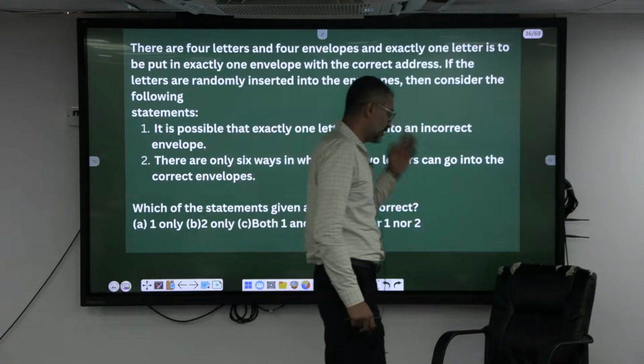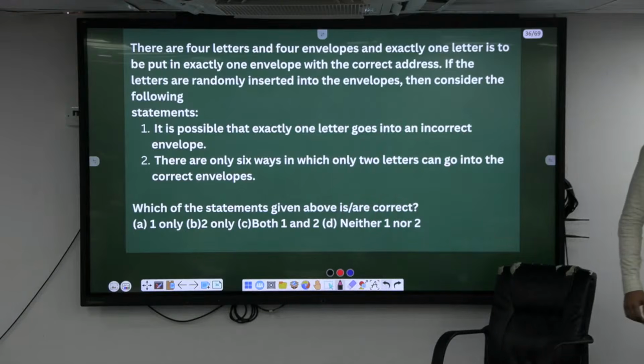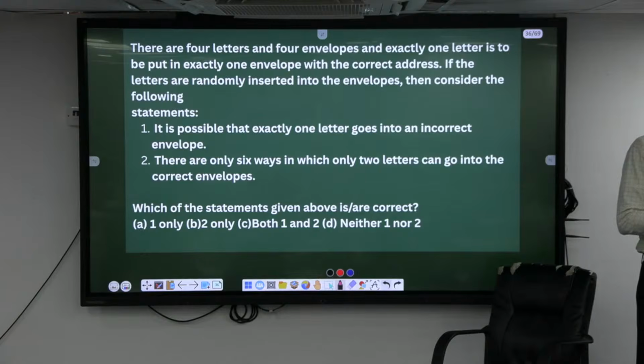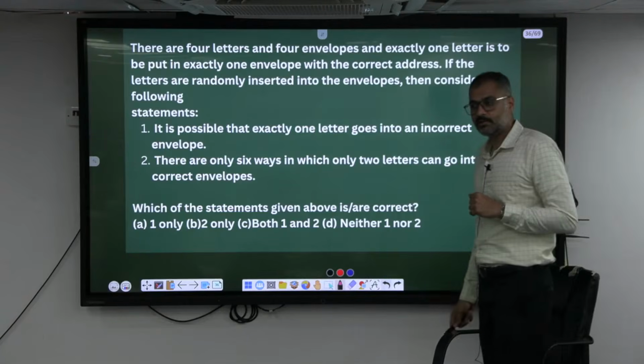No need to do anything. Understand the question, observe carefully. No calculation at all, just to answer the conditions. How many letters? How many envelopes?